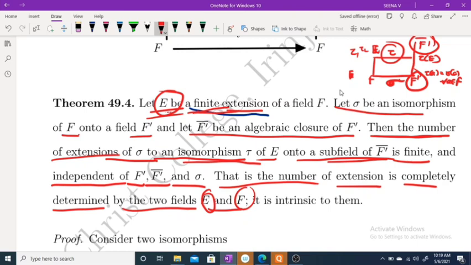Then we can extend sigma using the isomorphism extension theorem. This theorem says that the number of extensions is finite and independent of F dash closure and sigma. That is, the number is completely determined by the two fields E and F.